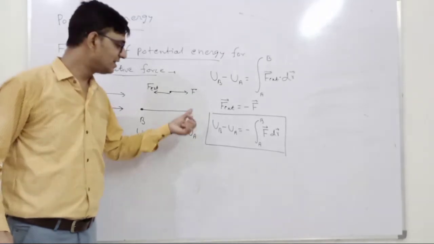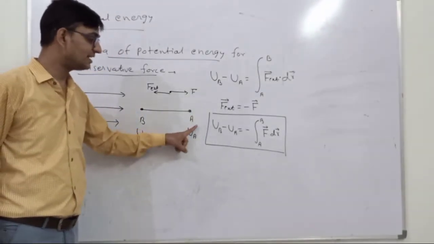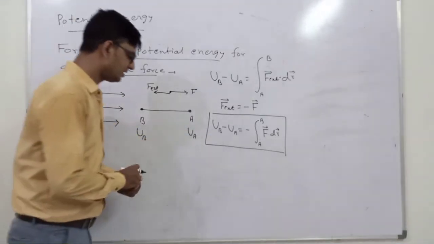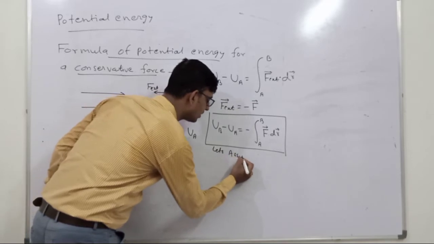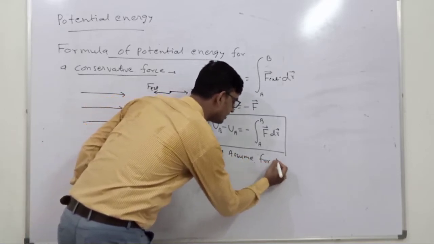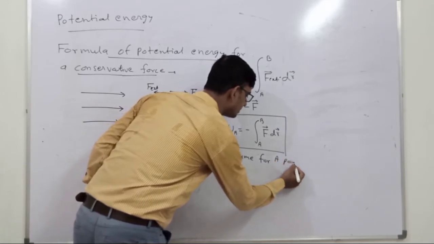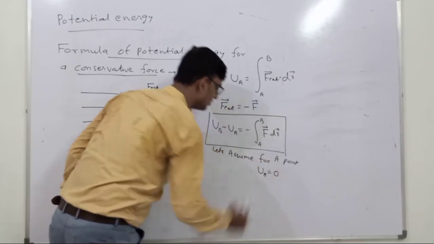Then we can write the potential energy at B point with respect to A. Let us assume for A point, UA is equal to 0.